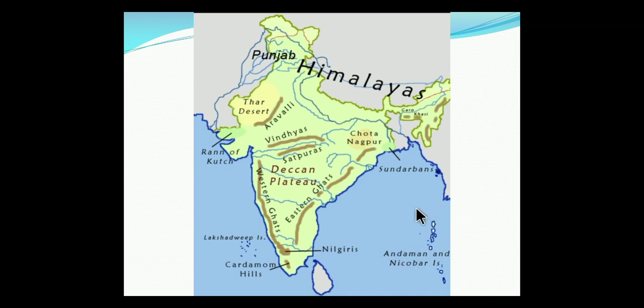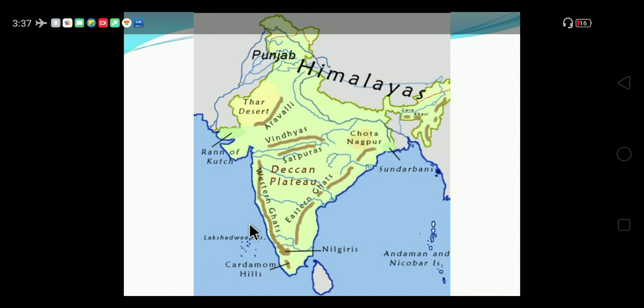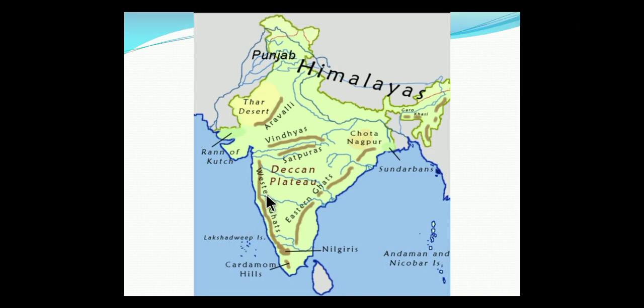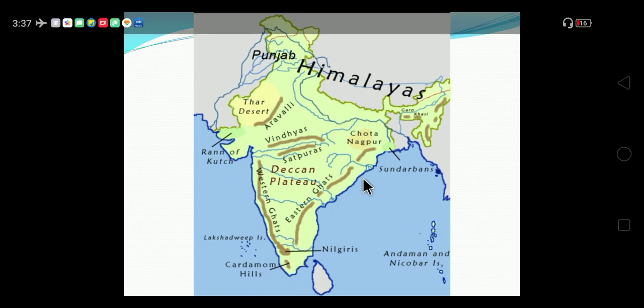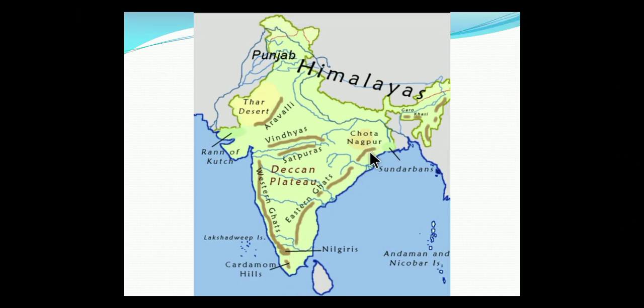In this region, large rivers like the Mahanadi, Godavari, Krishna and Kaveri flow, forming extensive deltas on this coast. Lake Chilika is an important feature along the east coast. So this is about the coastal plain. Hope you have understood the coastal plain very well.